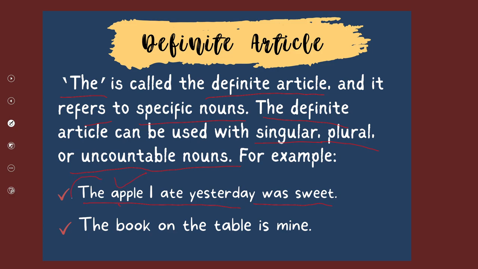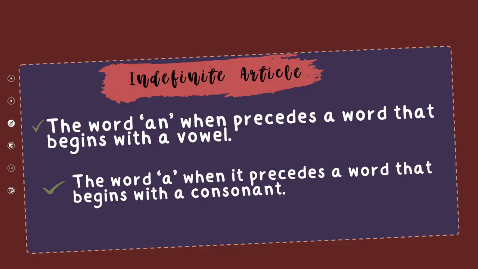So that's why we are using the to refer to that specific thing. The book on the table is mine. Here the specific book is being talked about, and that's why the article the is used in this sentence. So after learning about the definite articles, now let's move forward to the indefinite article.